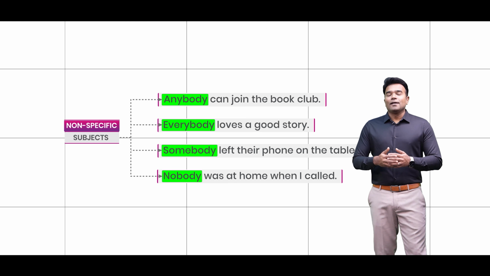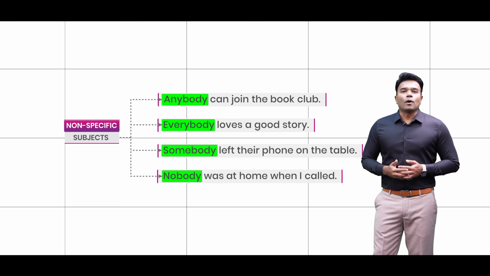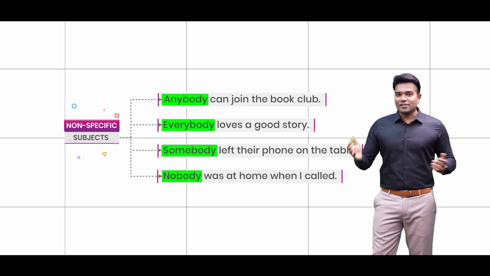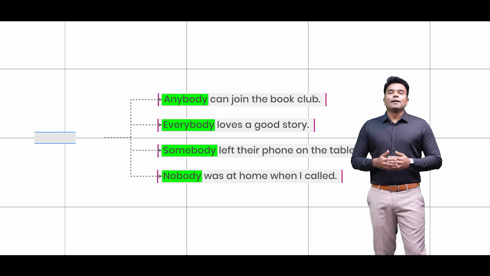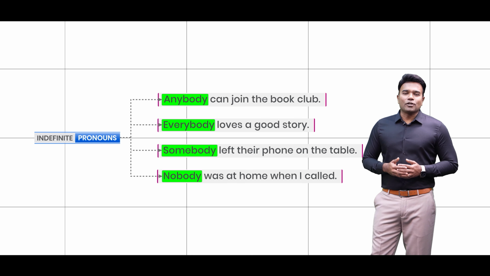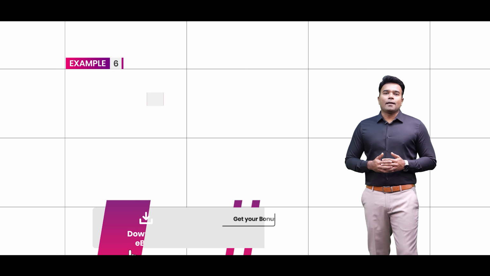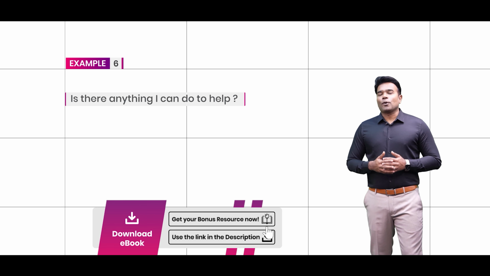And in all of these cases, you can notice a kind of generalization. Well, that is precisely the reason as to why all of these words in English are not only categorized as non-specific subjects, they are also categorized as indefinite pronouns. Hope I am clear with these set of examples. Finally, have a look at all of these examples. Is there anything I can do to help?